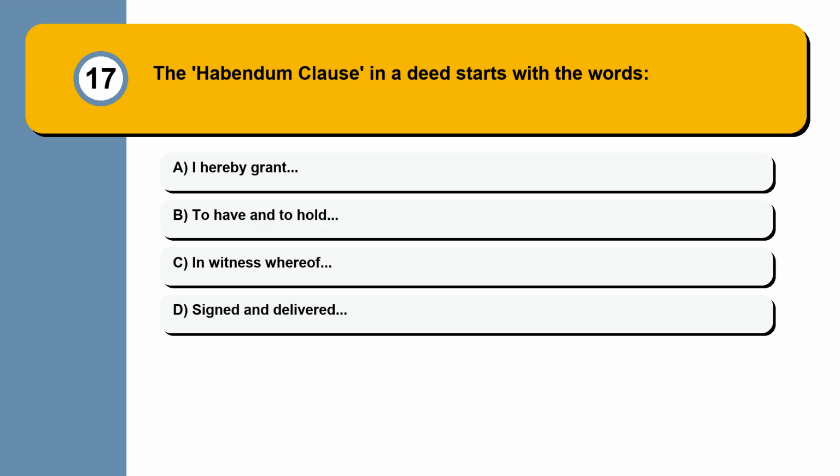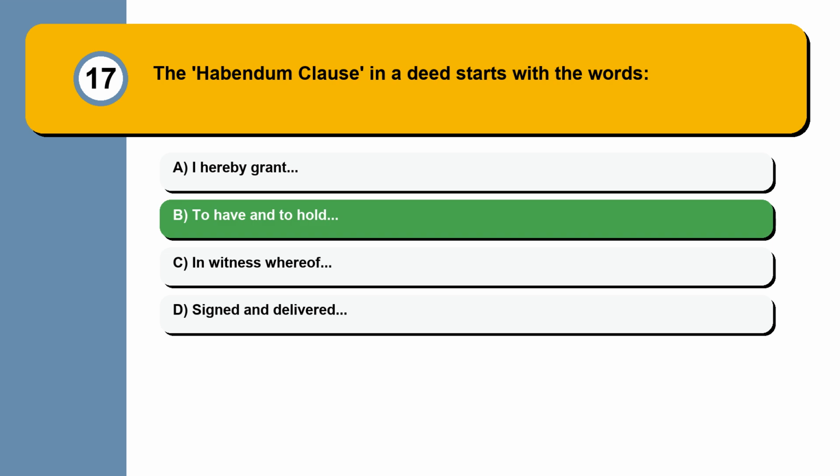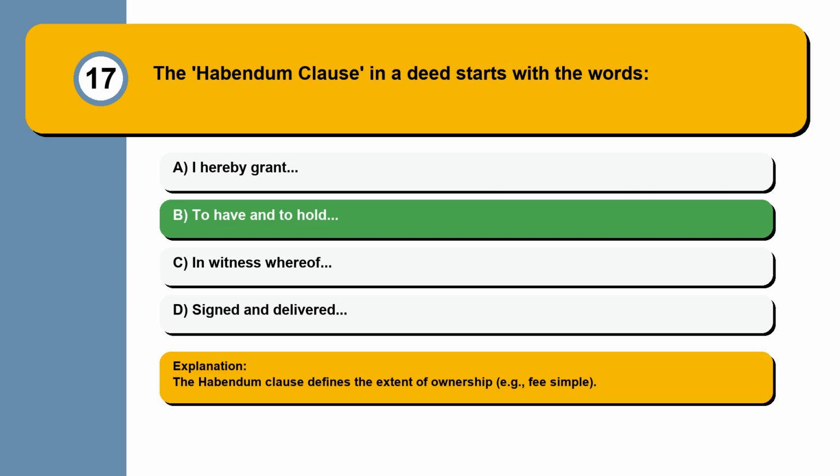Question 17. The habendum clause in a deed starts with the words: "I hereby grant," "to have and to hold," "in witness whereof," "signed and delivered." The habendum clause defines the extent of ownership, for example, fee simple.